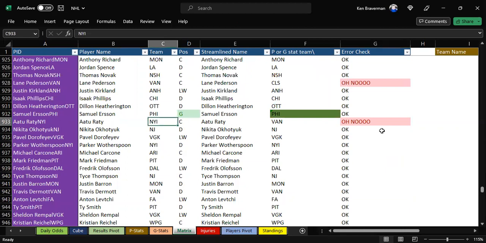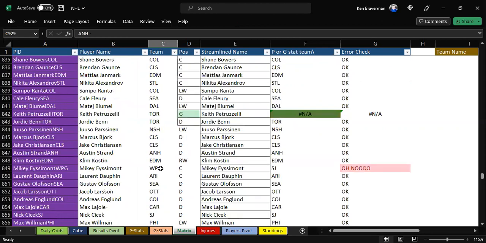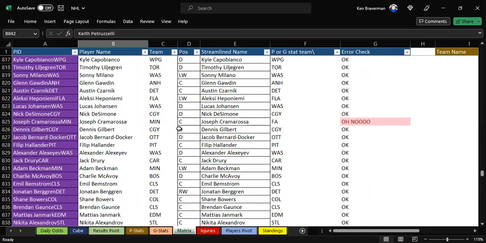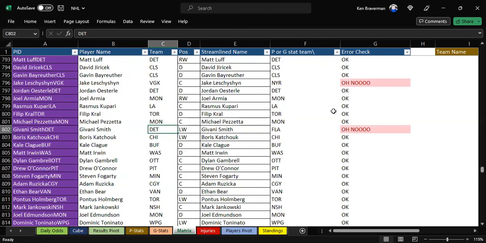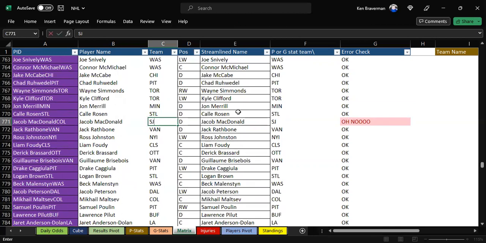So probably Aturati was part of that trade and is now in Vancouver. Lance Peterson is probably now on Columbus. We're just going to assume that they're right and that the RotoWire player stats sheet is right. So every time there's an oh no, really, you should check this every day. I don't know who this Patrol is, unless he played for Toronto tonight, which I don't think he did. Free agent, Joe Cambarosa. A lot of action happened. And I think the trade deadline might have passed, so we might actually not have to do this as much as you would think. Jake Lecision is a Ranger, and the Rangers have been on fire and they're up 3-0 tonight already.